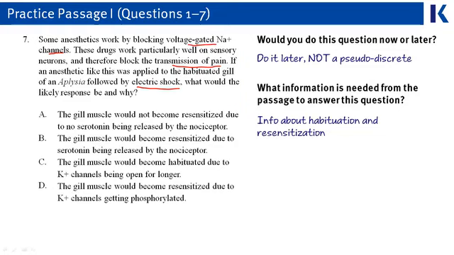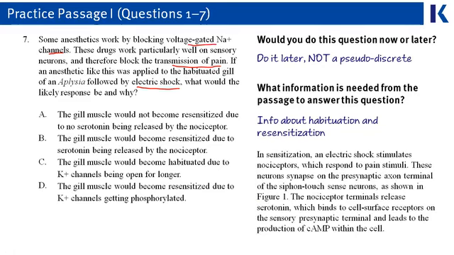Then we want to go back to the passage and find information about pain and see how that would relate to this question. We see this in the beginning of the third paragraph. It says that the electric shock stimulates these nociceptors, and those are the things that respond to the pain stimuli. That's what you're looking for. These neurons synapse on the axon terminal and release serotonin. That serotonin release is what we eventually use to get the cyclic AMP release. And we remember from the passage that the cyclic AMP release is what caused the rest of the process of sensitization. So basically, we need the electric shock to stimulate the pain receptors in order for serotonin to be released.